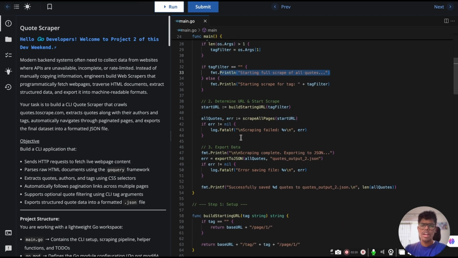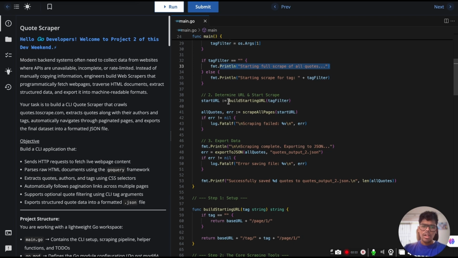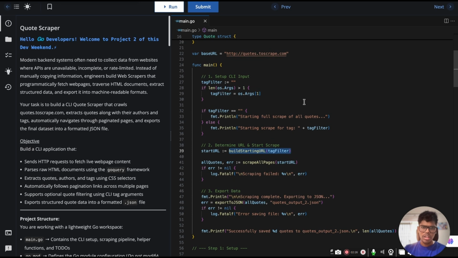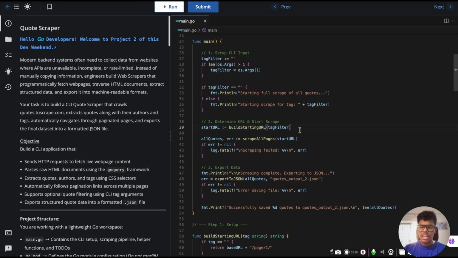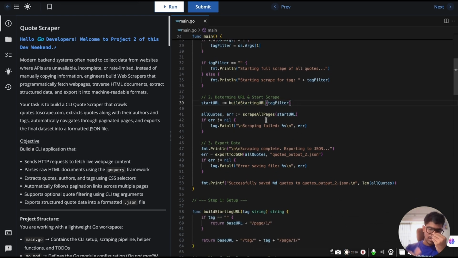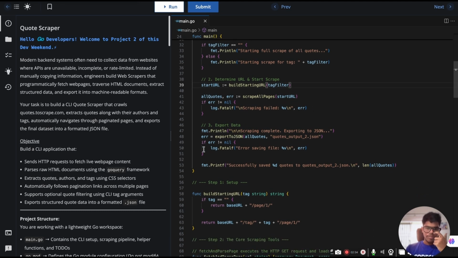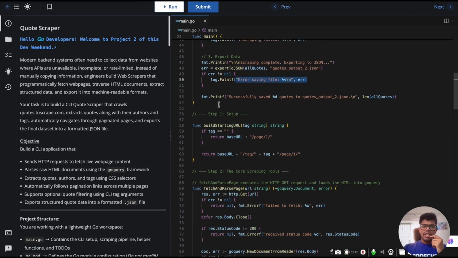Then you have to determine the URL and start scraping. The start URL is built with build start URL and the tag filter. Build start URL is a function which we'll be seeing further, and then we enter the tag filter. If there is any error, then we say scraping failed. Then we have to export the data. We export it to output2.json, and if there's any error, we say error saving file. Then we print the success statement.